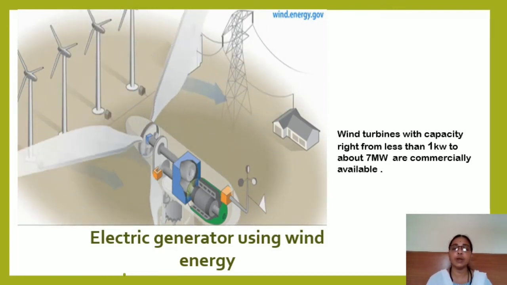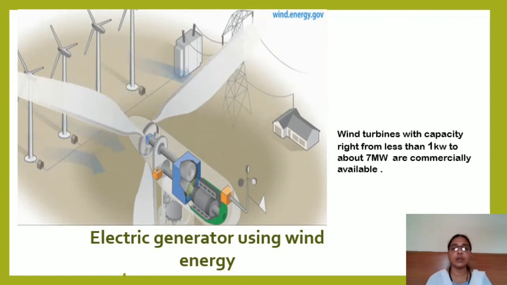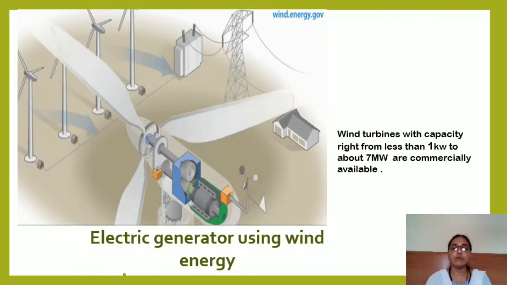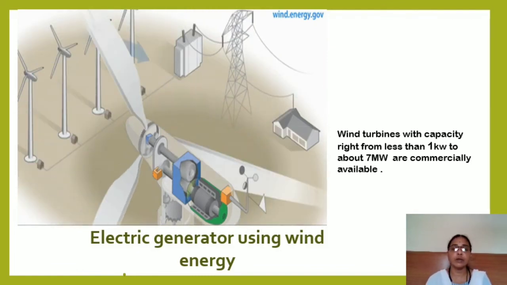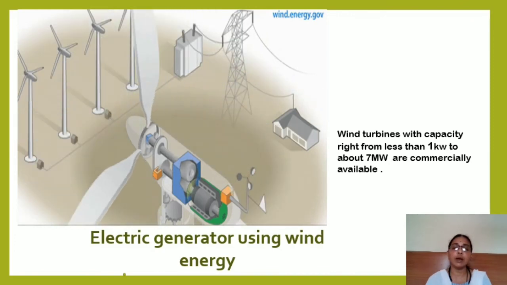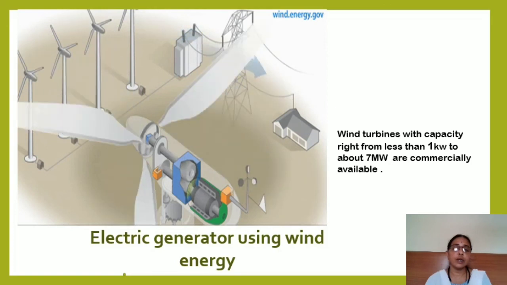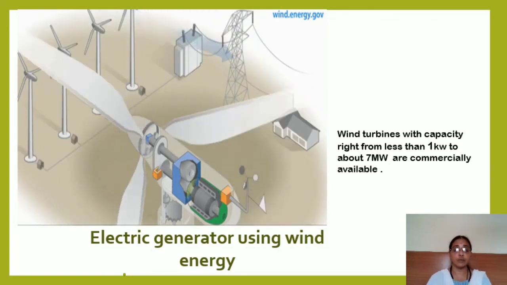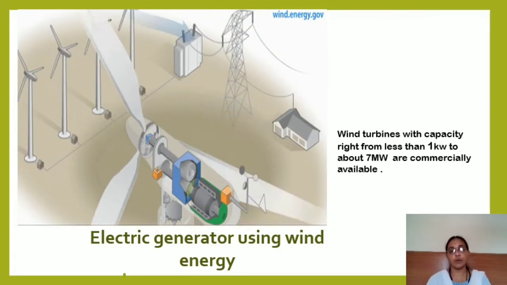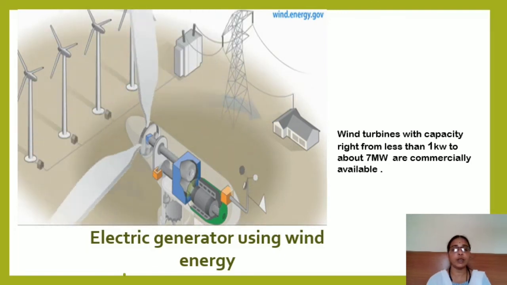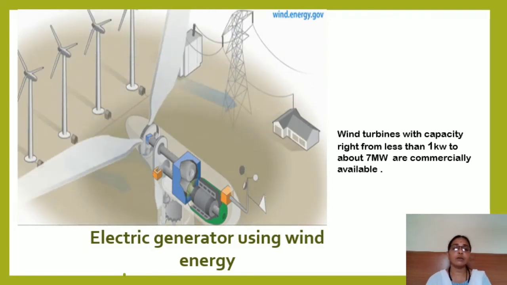Wind turbines have a capacity from less than 1 kilowatt to about 7 megawatt. These are commercially available for producing electric energy from the windmill. Okay, so you could see electric energy generated through a windmill.